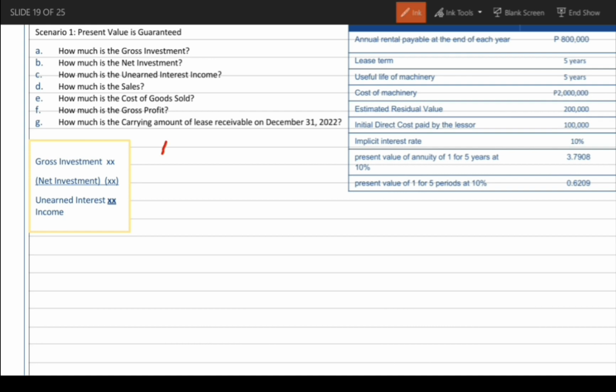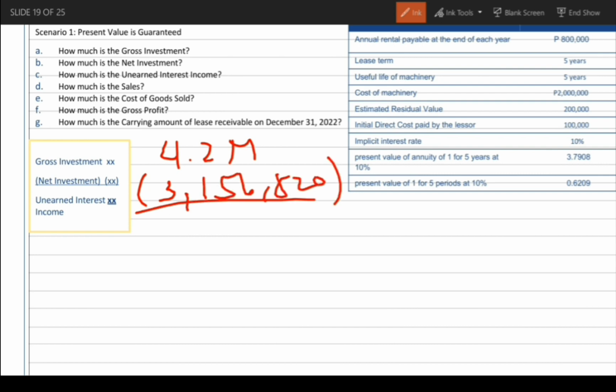Next, how much is the unearned interest income? So, gross investment 4.2 million minus net investment na 3,156,820. Unearned interest income ay 1,043,180.